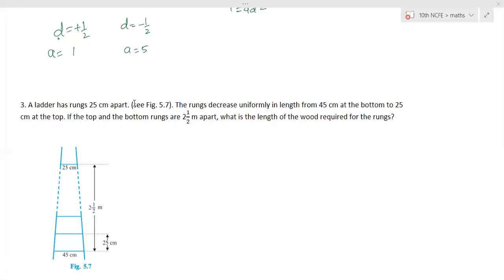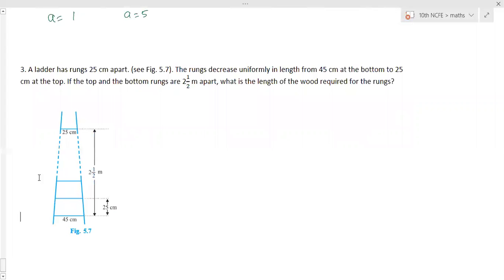Okay, the next question. Diagram is given. A ladder has rungs 25 centimeter apart. What is rungs? The part of wood on which we keep our feet. So these are the rungs of the ladder. Every rung is 25 centimeter apart from each other.